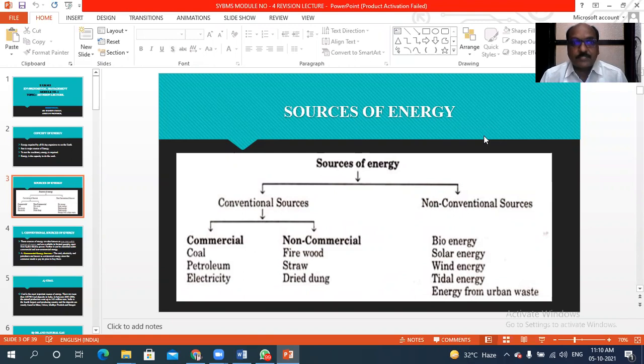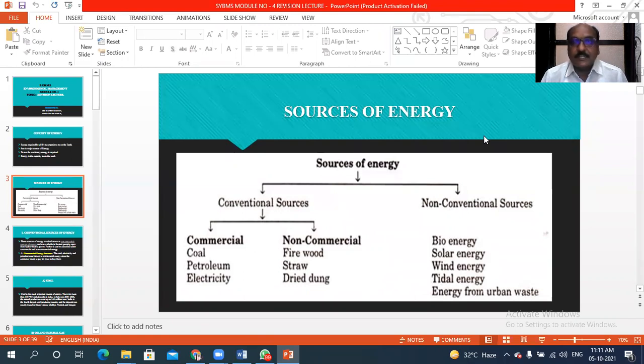Commercial sources of energy include coal, petroleum, and electricity. And non-commercial sources of energy include firewood, straw, and dry dung. Then non-conventional sources of energy include bioenergy, solar energy, wind energy, tidal energy, and energy from urban waste.